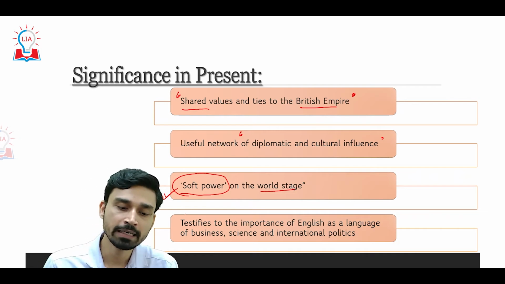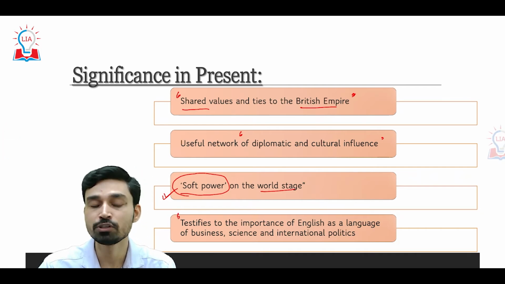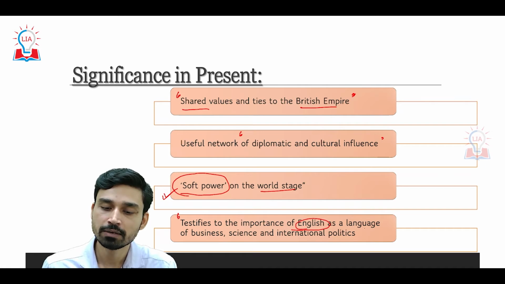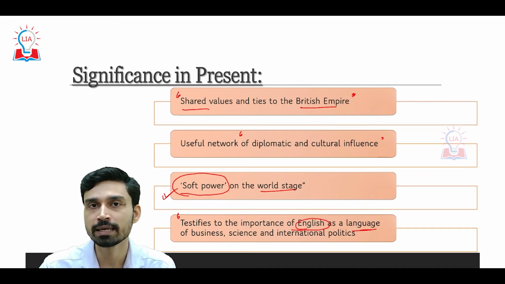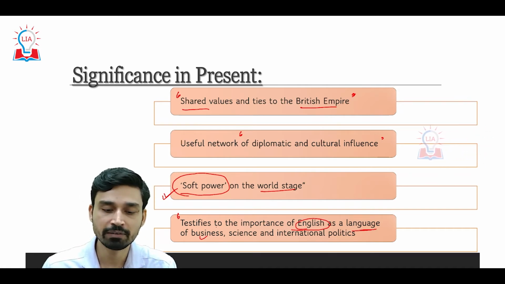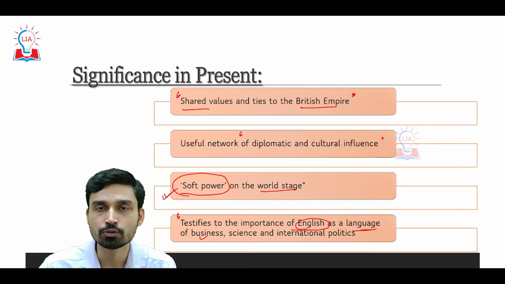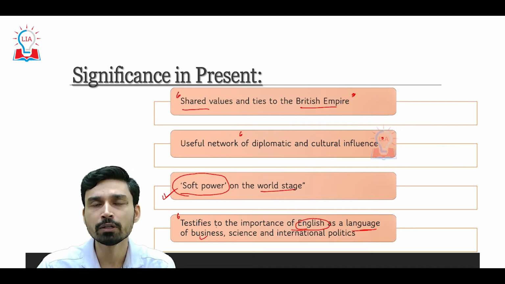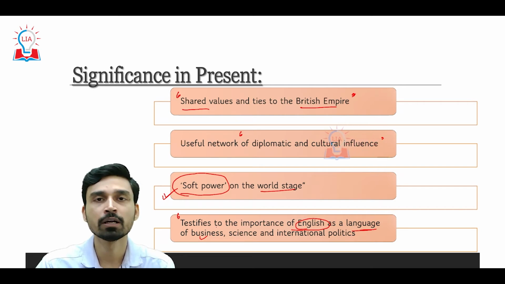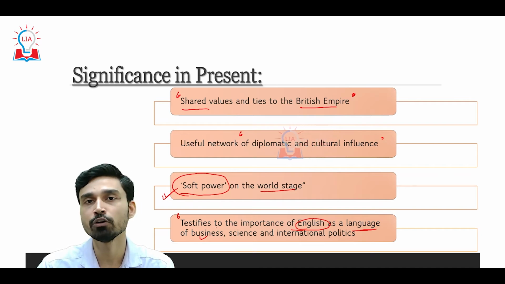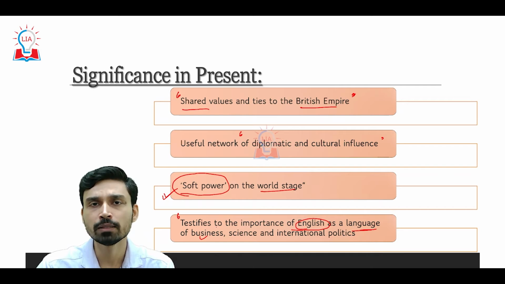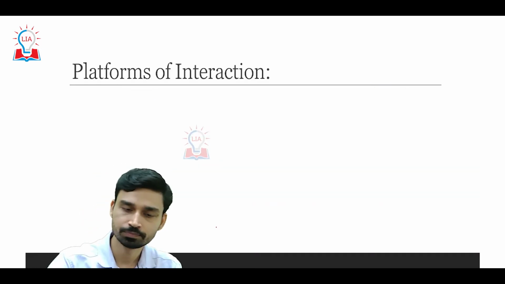Not only that, the membership of the Commonwealth testifies to the importance of English, which has emerged as a language on a global scale for business activities, science as well as international politics. So obviously, being a member of the Commonwealth does not give countries special rights and privileges, but it gives a very good platform where countries having shared values and similar beliefs in the political structure can come together and interact with one another, and at least, if not in hard power, portray their soft power on the global stage.